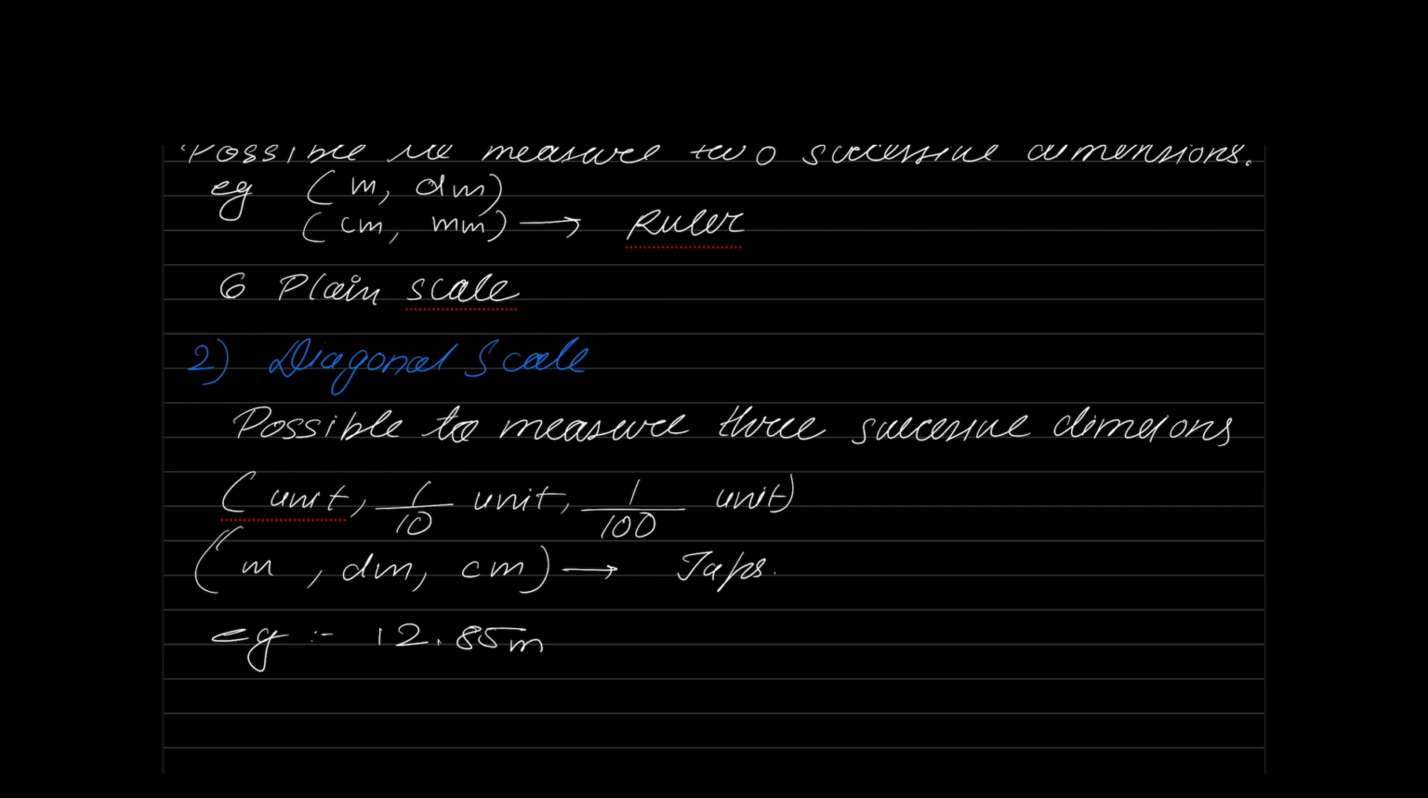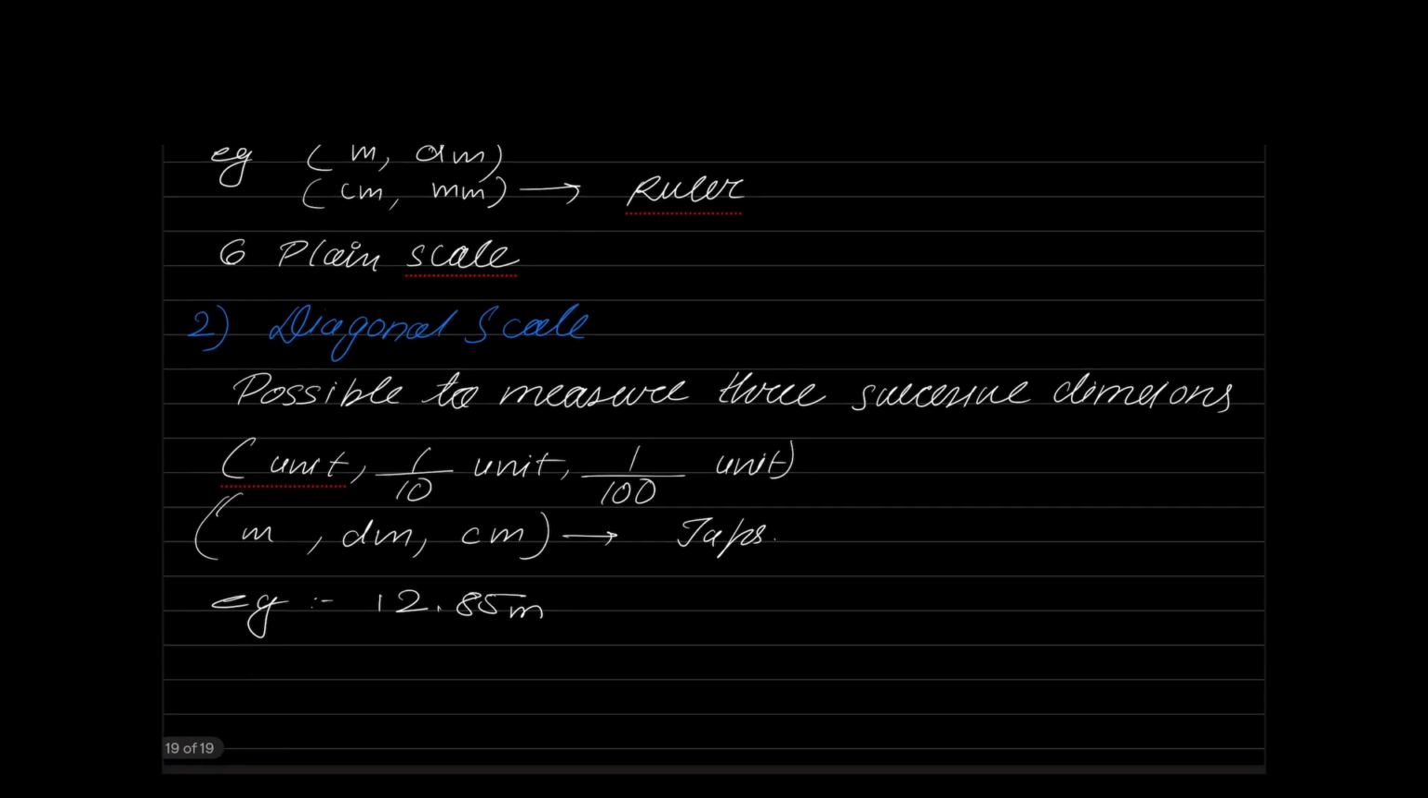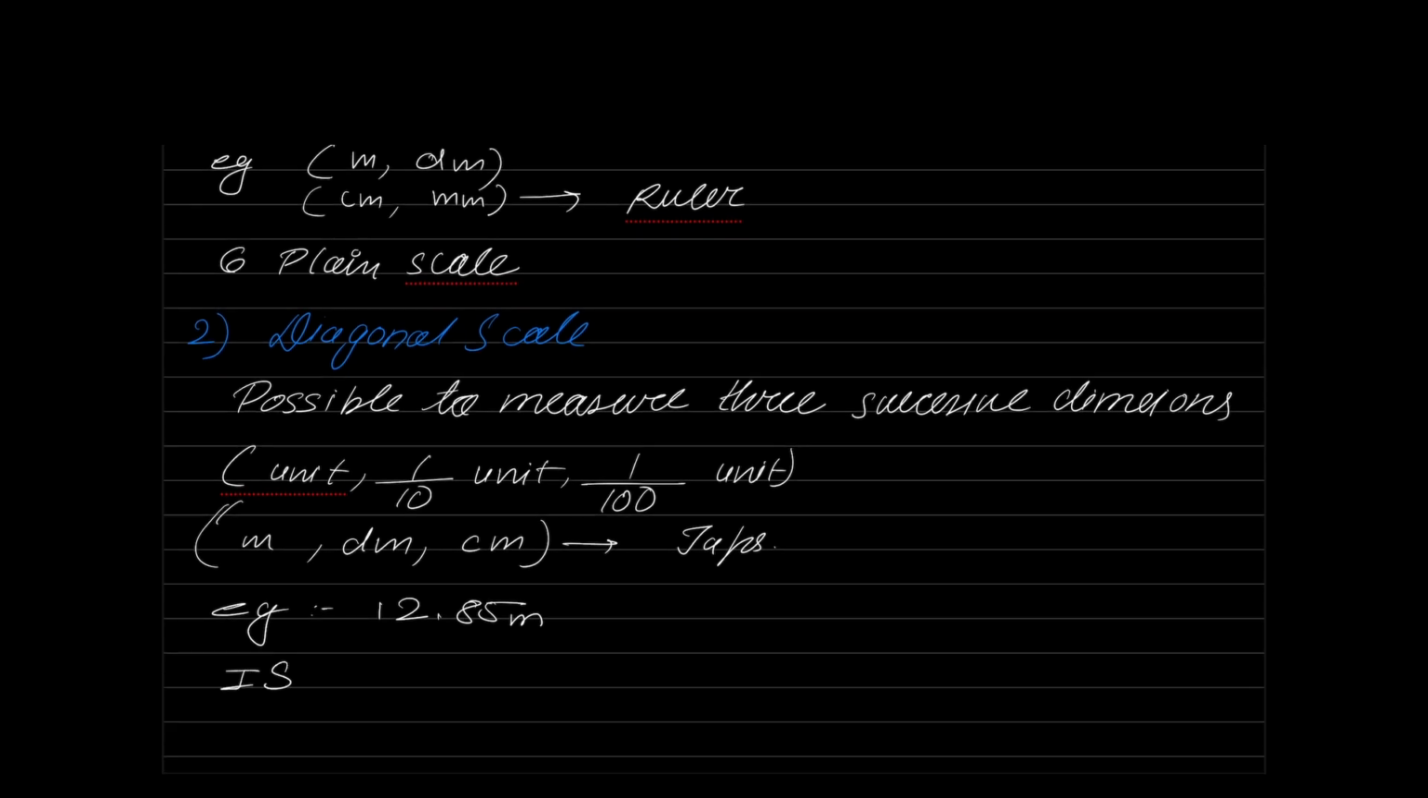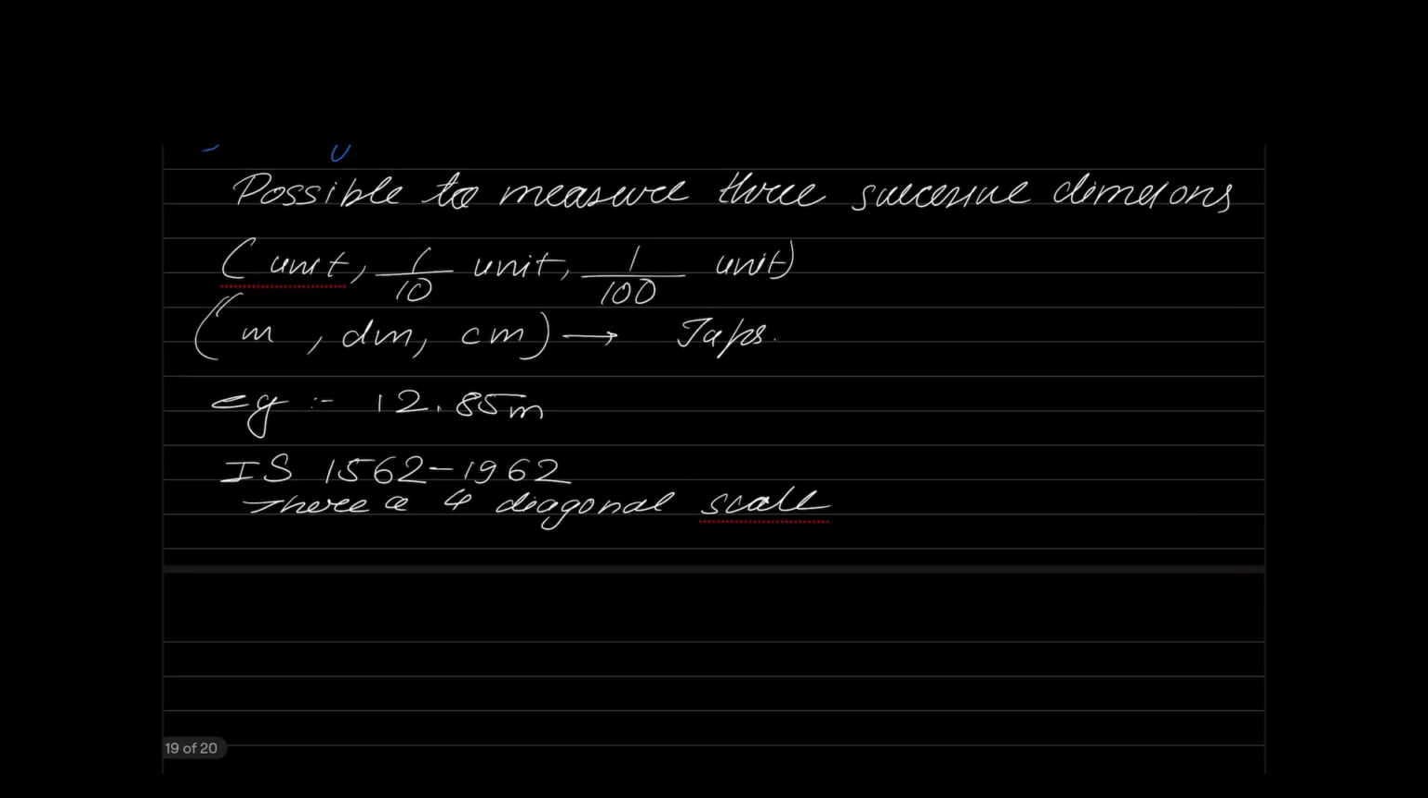Now, the codal provision for a diagonal scale is IS 1562, 1962. And how many diagonal scales are there? There are 4 diagonal scales. IS 1562, 1962 suggests 4 diagonal scales for us. Again, you please remember the number only. The diagonal scales are named from A to D. You can see here. That's it.